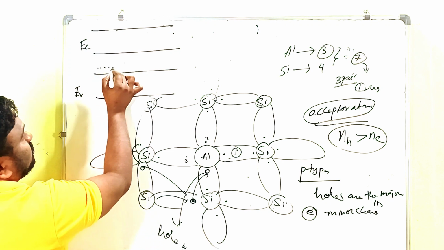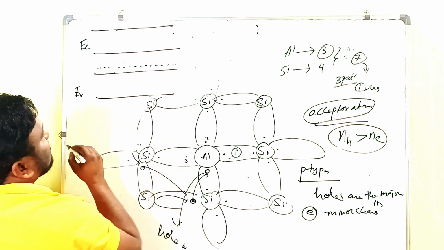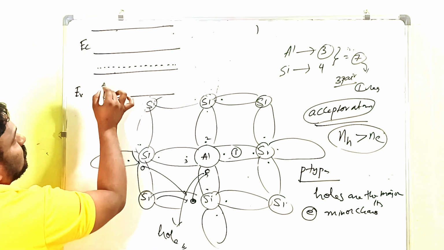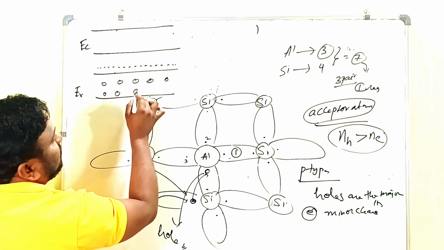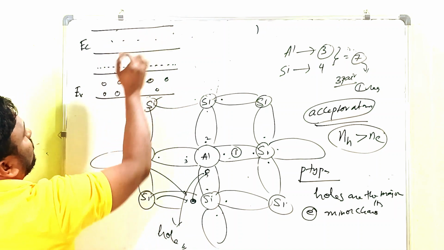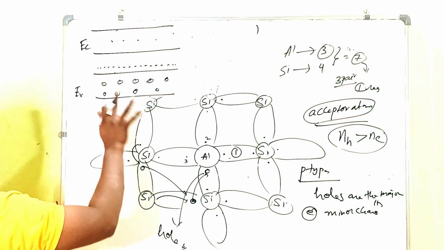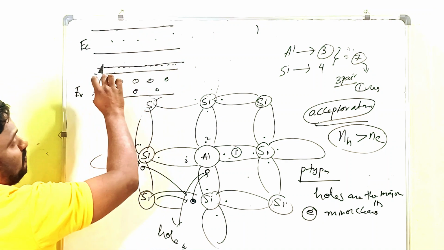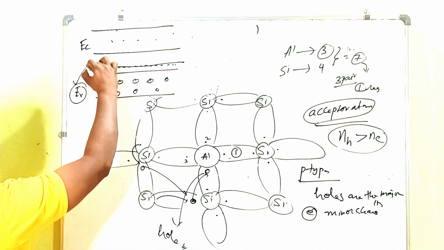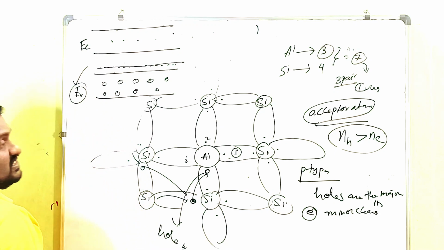Here the Fermi energy level is close to the valence band, because holes are created in the valence band only. That's why in a p-type semiconductor, the Fermi energy level is close to the valence band.